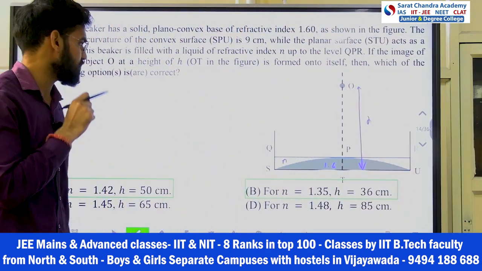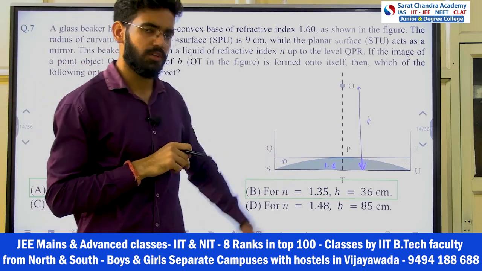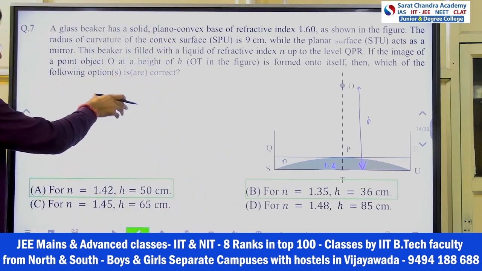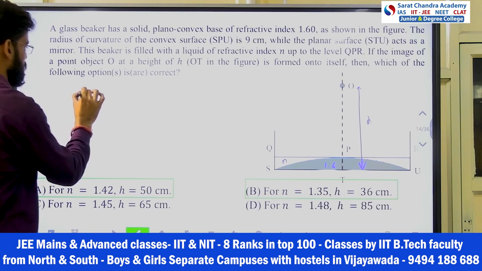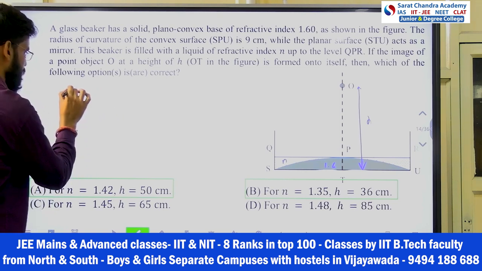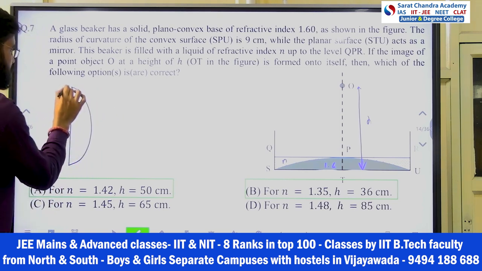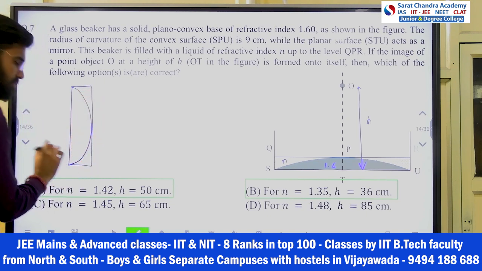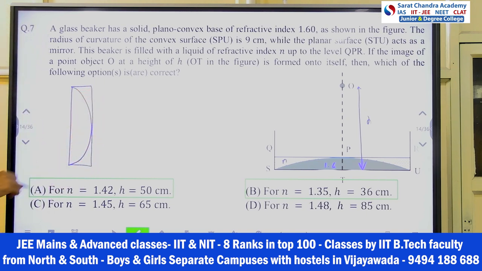Now how to approach this? Basically this is a lens plus mirror combination, right? Okay. So you treat it like this. So you make it bend like this. Okay. So this is like this, vertical if you take. Right? I can draw it like this.